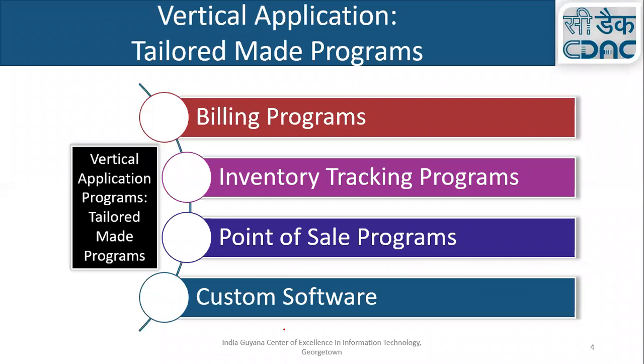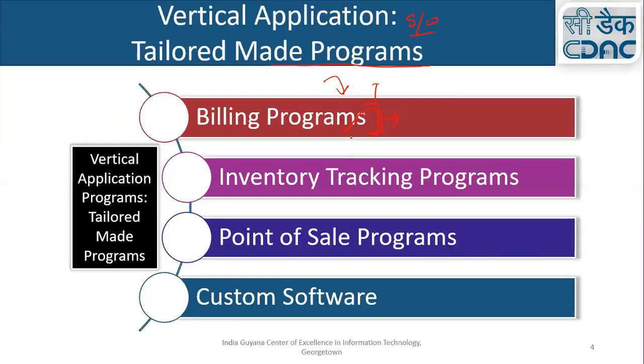Vertical application software. These are tailor-made programs for a specialized purpose, like a billing program. When you go to shopping malls, after collecting all the things you go to the counter. At the counter, the person scans all the items one by one, and that particular program generates a bill for you.